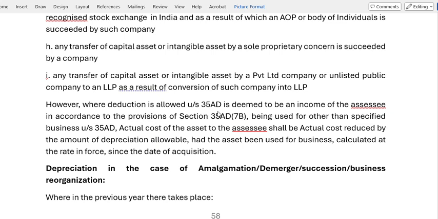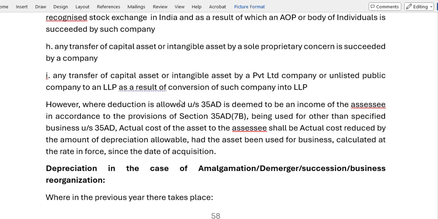However, where a deduction allowed under 35AD is deemed to be income of the assessee in accordance with the provisions of section 35AD, being used for other than specified business. In all the cases we mentioned above, the asset is used for the 35AD specified business, where a 100% deduction is already allowed. That's why it is nil. Whether it is transferred from amalgamating company to amalgamated company, in all these cases it is used for the specified businesses. That's why the cost is nil, because a 100% deduction is already available.